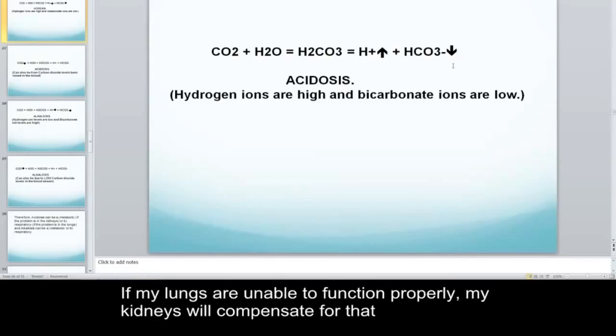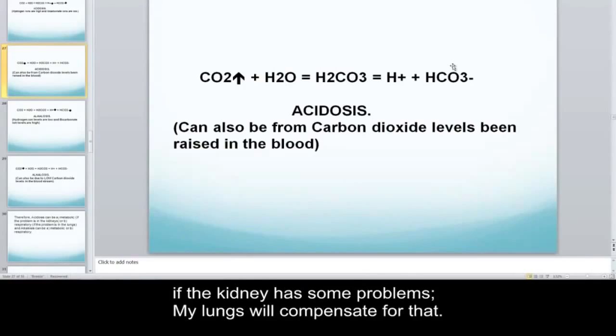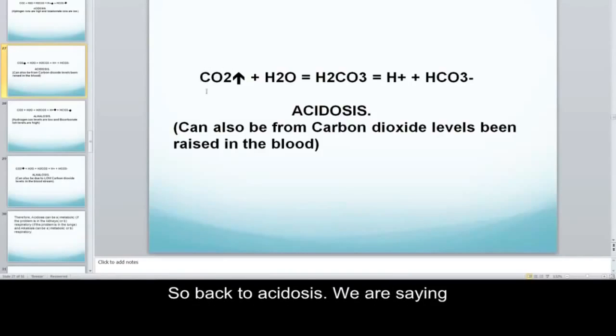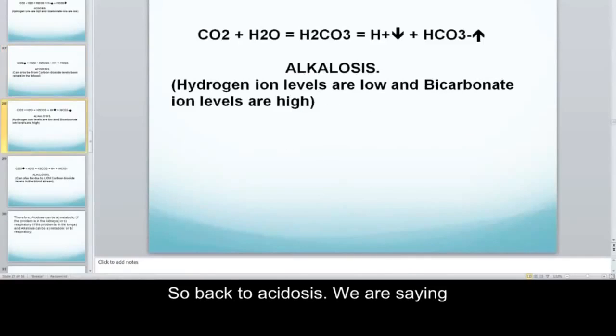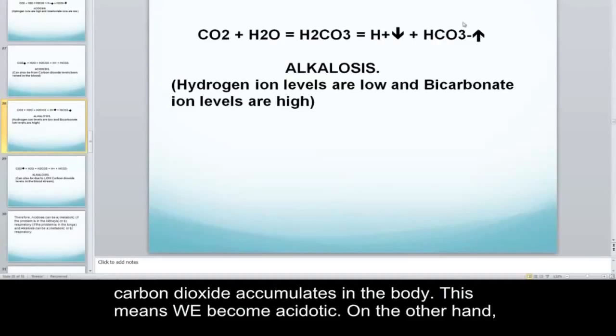Now again, if my lungs have a problem, my kidneys tend to compensate for that problem. They tend to try to make it work. If my kidneys have a problem, my lungs will try to compensate by working harder. So, back to acidosis. If our lungs are unable to remove carbon dioxide, it will accumulate in the body, which means we become acidotic. On the other hand, we could be alkalotic.